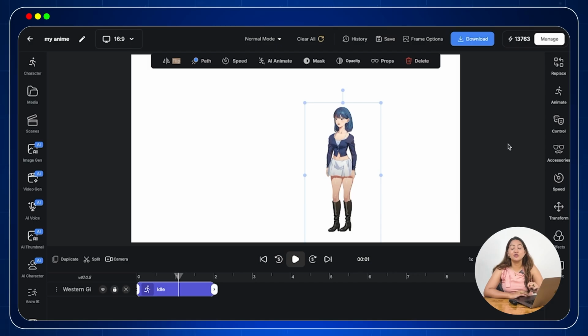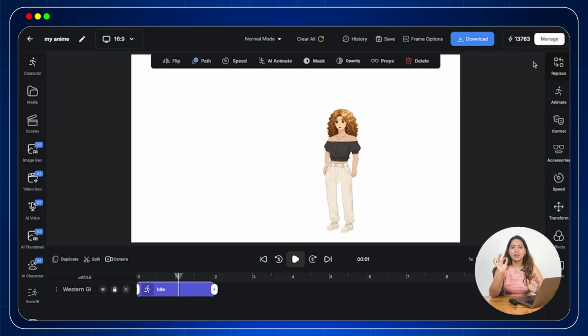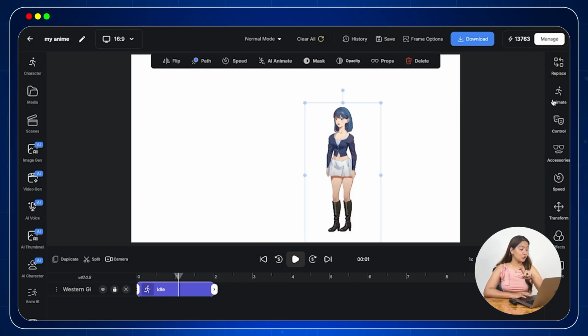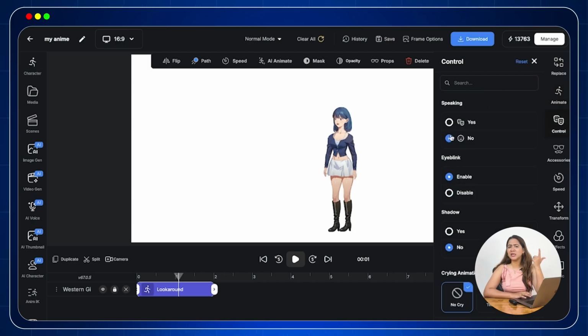For example, let us use the replace tool. Select the present character on your timeline, click on the replace, and now select the character you want to replace it with. And just click done. Now with the animate tool, you can add animation of your own choice in the character. With the control tool, you can enable eye blink, speaking option.